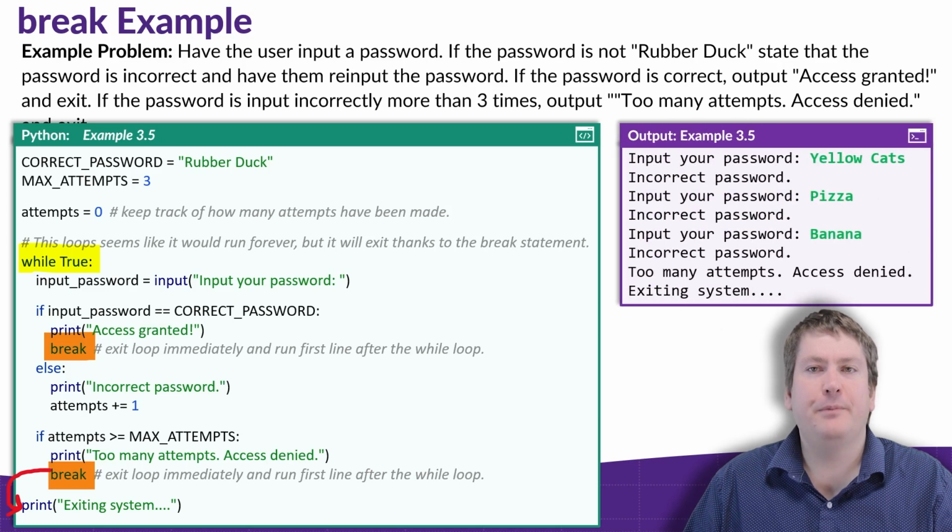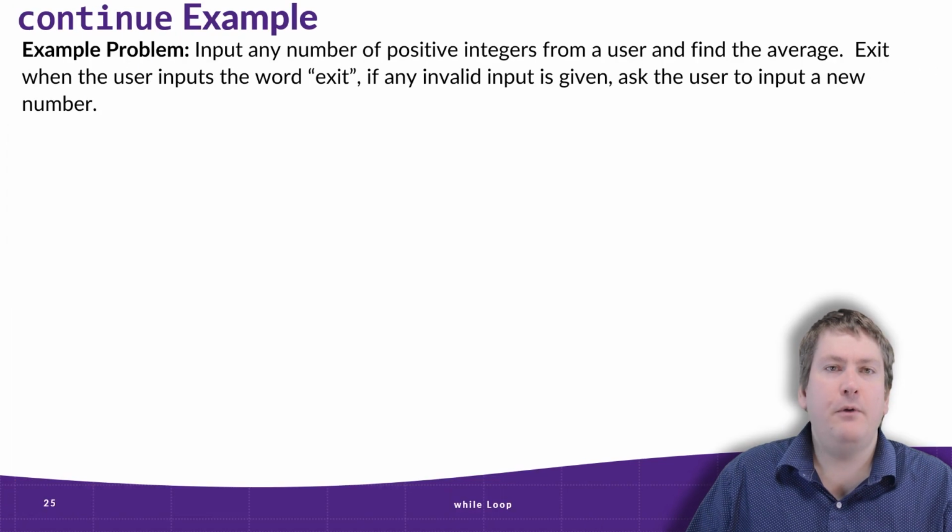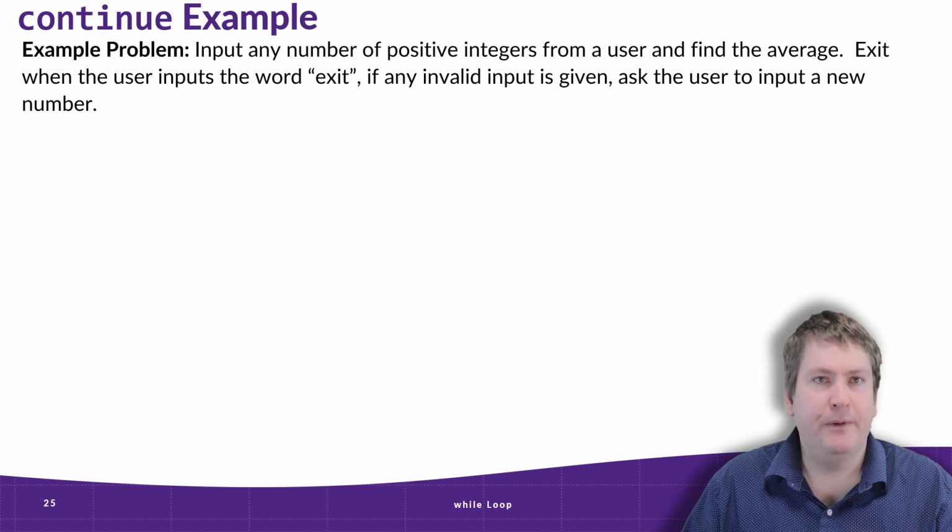We have a few more example inputs and outputs here that you could take a look at. They're also in the slides. But now we're going to move on to a new example. And this is for the continue keyword. Well, actually, it's going to be an example of using both break and continue in the same loop.